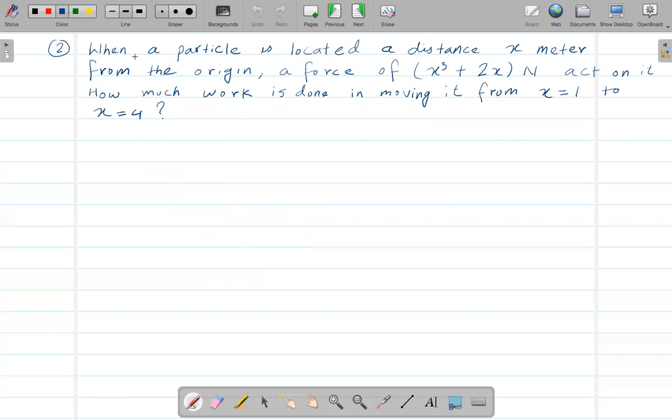Now, what about instead, now the force equation is given, and a particle is located at a distance x meter, and the force is given this much Newton, and now we need to find the work, where x is going to be from 1 to 4. Okay, so the interval is given, the equation is given, so we can probably change this to something like an integral, right?